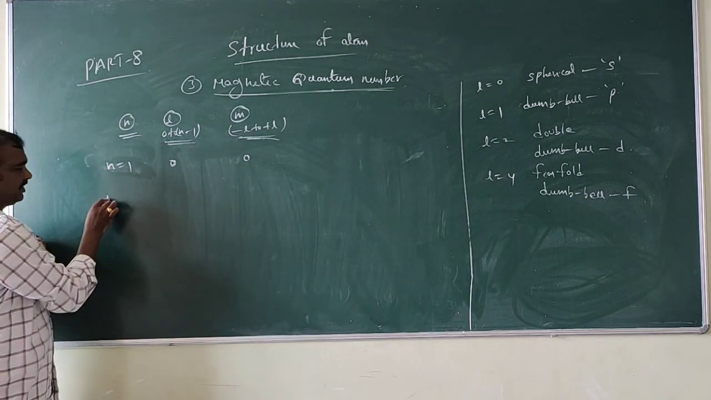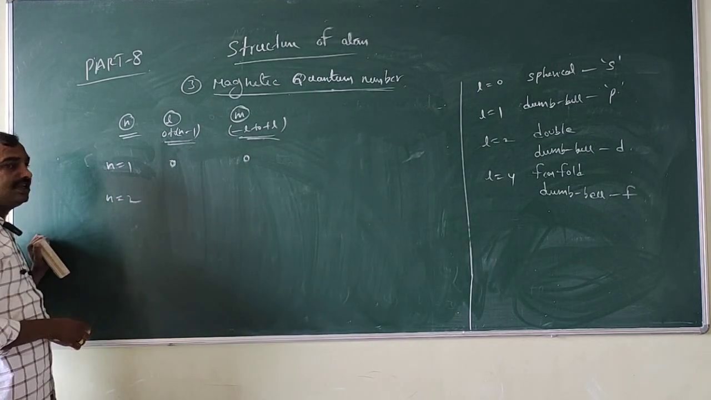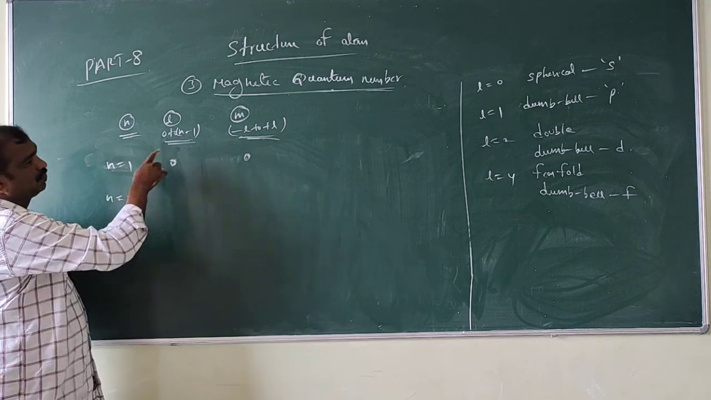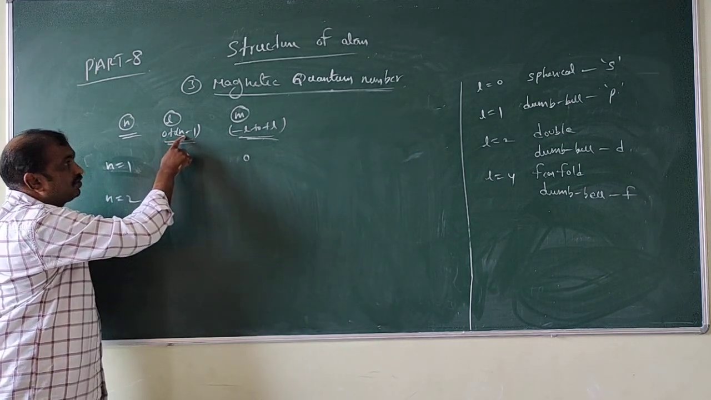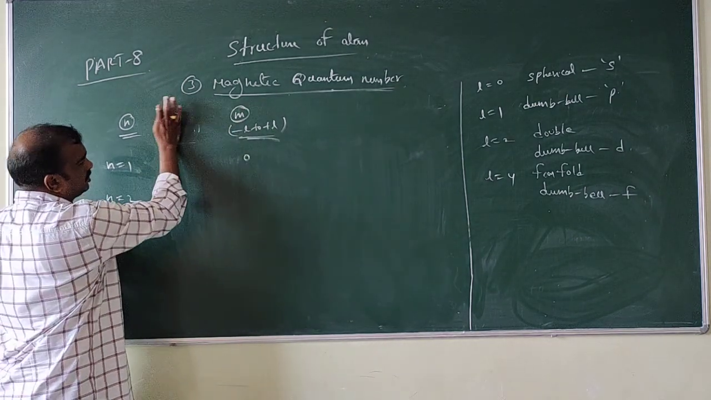Like this here, N is equal to 2. If you substitute N is equal to 2 here, L is 0 to N minus 1.